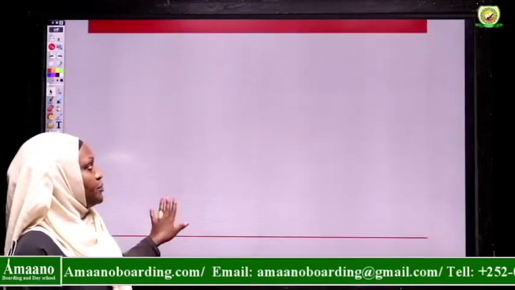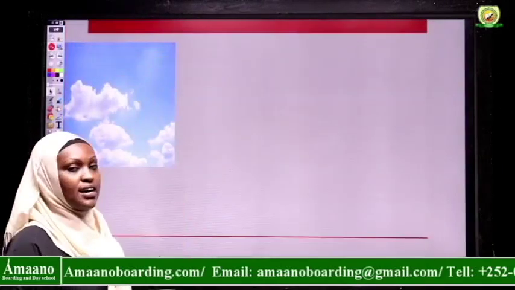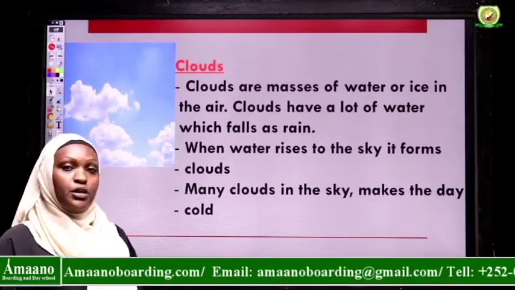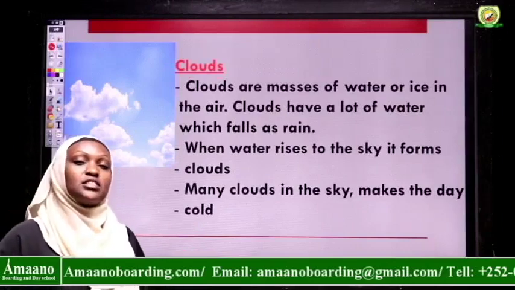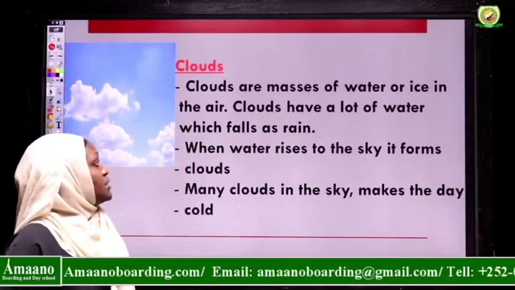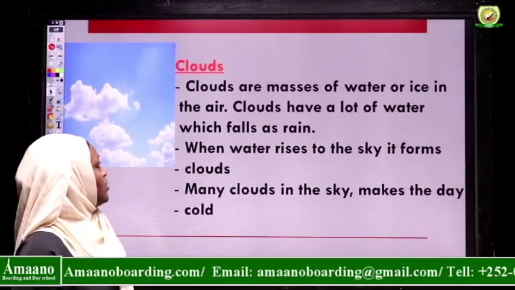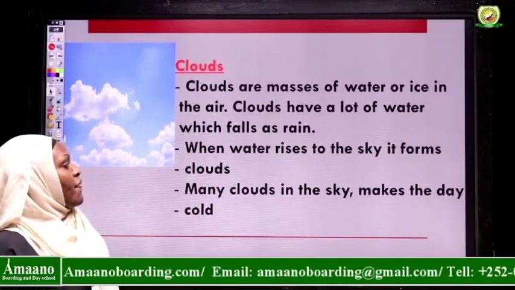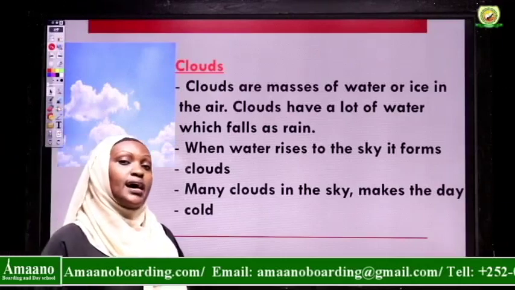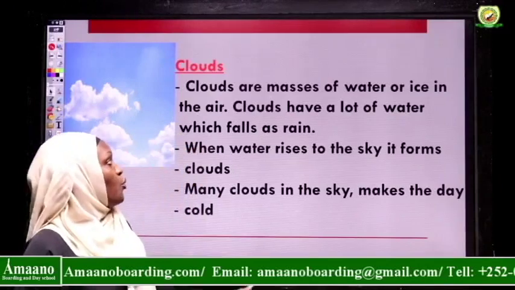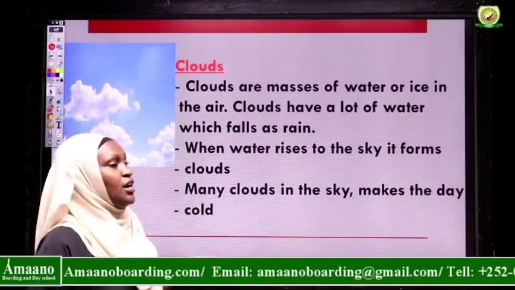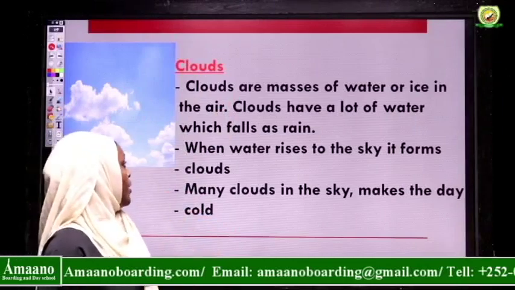Number 2, we have clouds. And what are clouds? Clouds are masses of water or ice in the air. Then clouds have a lot of water which falls as rain. When this water in the clouds condenses, it falls as rain.